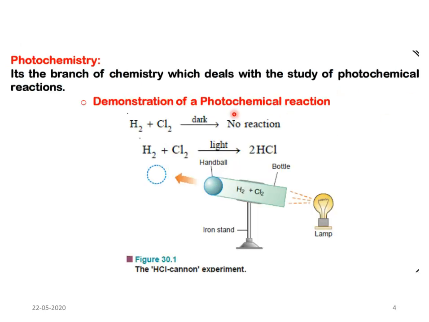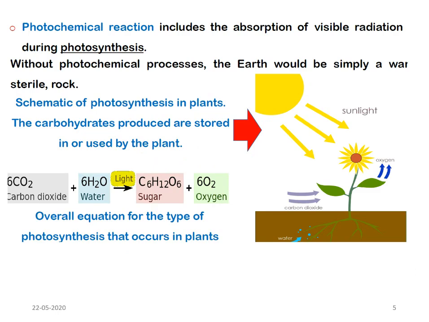But what is a photochemical reaction? Suppose you consider a reaction between hydrogen and chlorine. Under dark conditions or ordinary conditions, there won't be any reaction. But if these two reactant molecules are exposed to light, they result in the formation of HCl. Such chemical reactions which are formed by the absorption of light are known as photochemical reactions. Thus, photochemistry is a branch of chemistry which deals with the study of photochemical reactions.